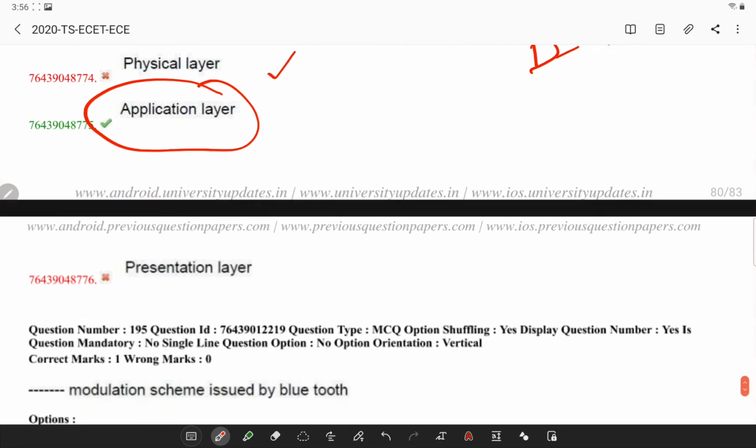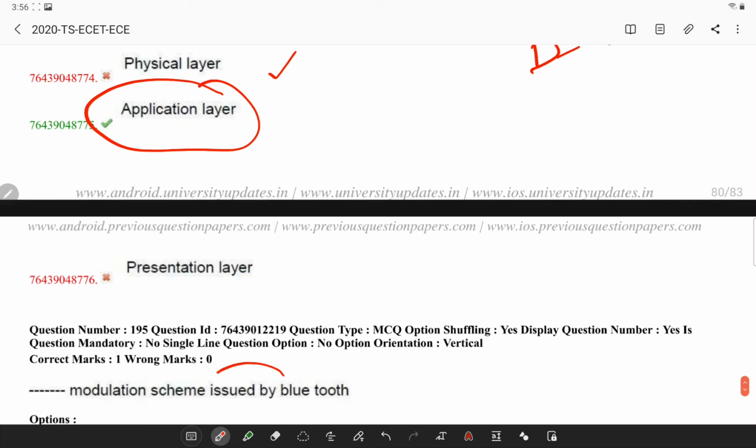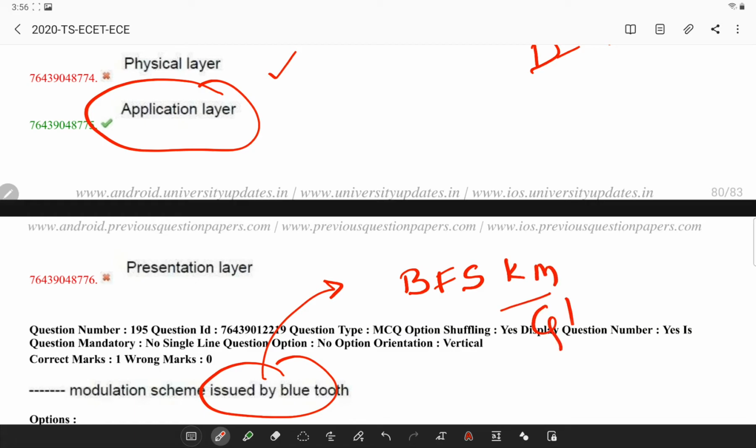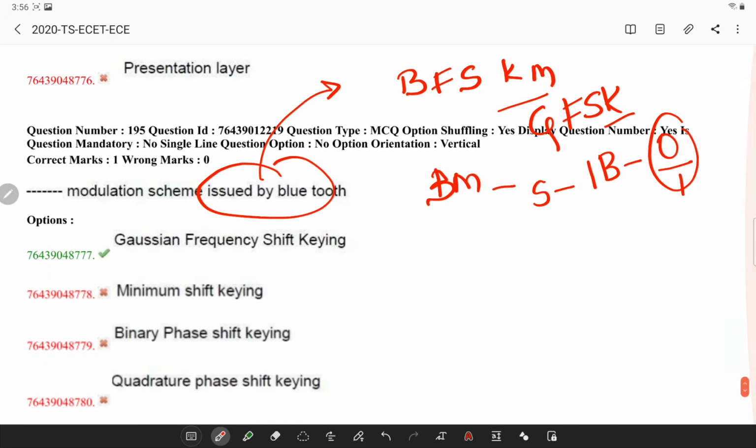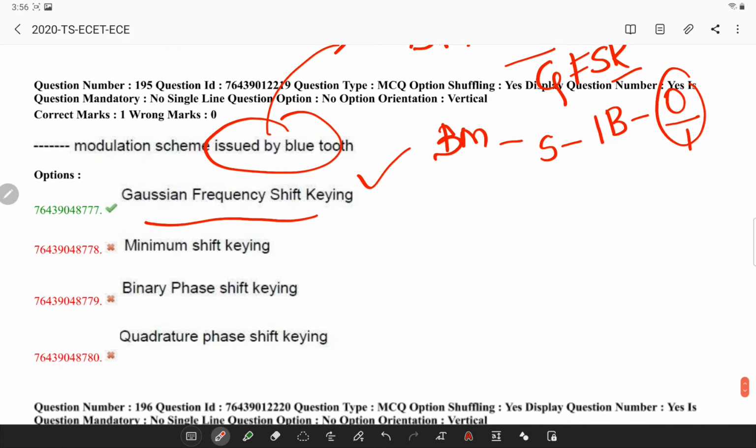Next, which modulation scheme is used in Bluetooth? Bluetooth technology uses a special binary frequency shift keying modulation scheme called Gaussian frequency shift keying. It is a binary modulation scheme because each symbol represents one bit with a value of either 0 or 1. So the answer is Gaussian frequency shift keying.